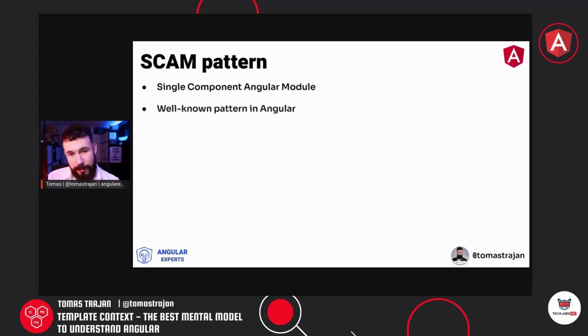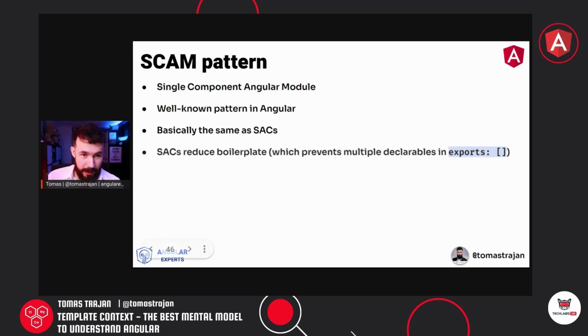It's a well-known pattern in Angular, and it behaves basically the same as the standalone component. Standalone components are a way to reduce boilerplate when writing the SCAM pattern, or they're equivalent. And there is additional safety because standalone components prevent exporting of multiple declarables or other stuff, because they don't allow us to specify exports.